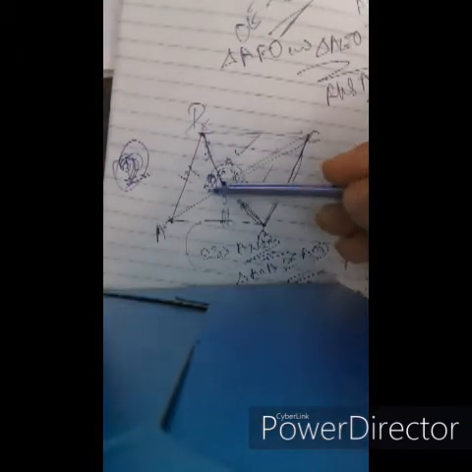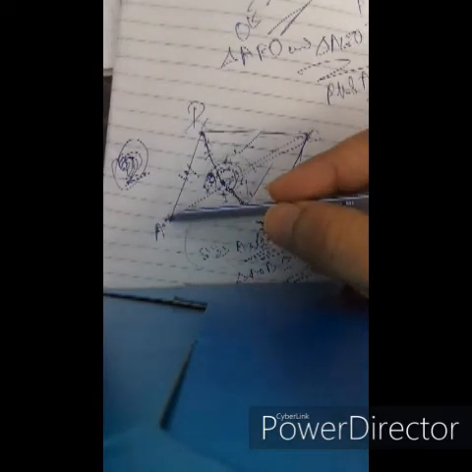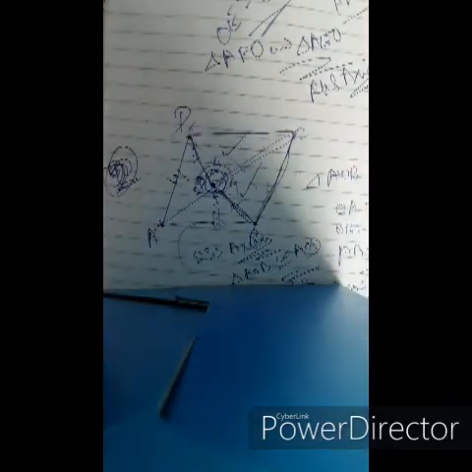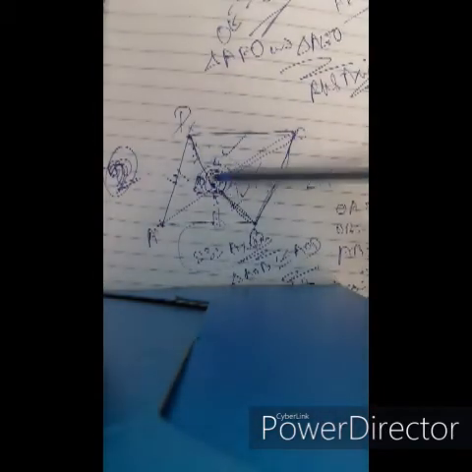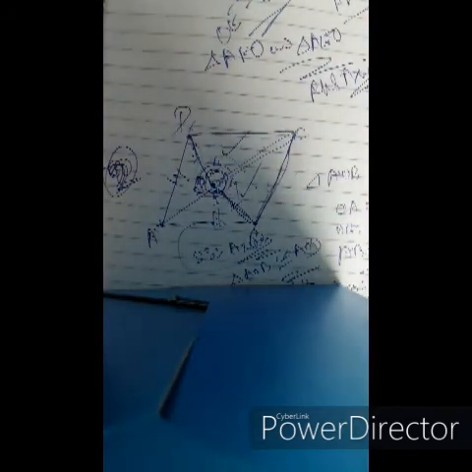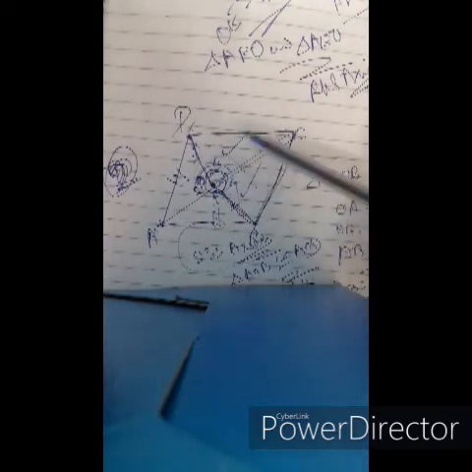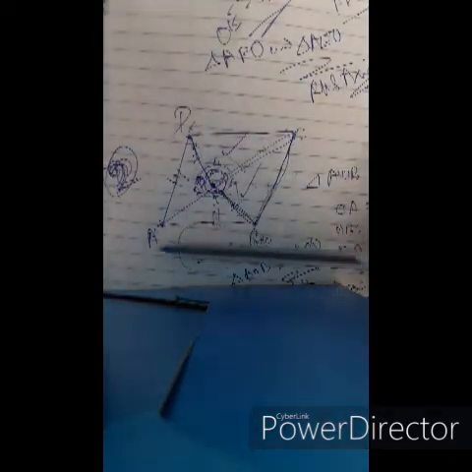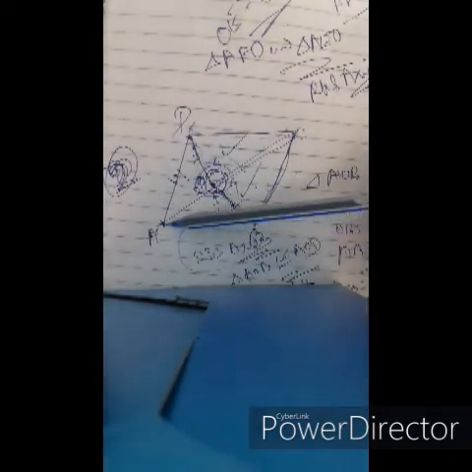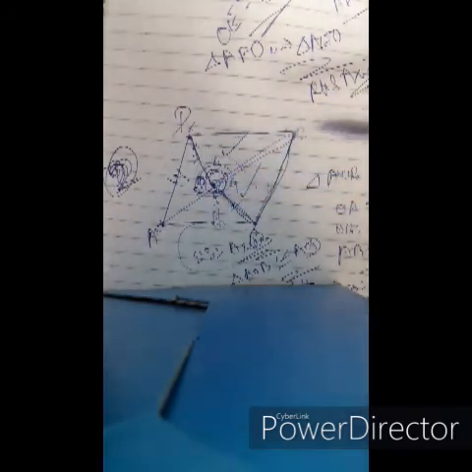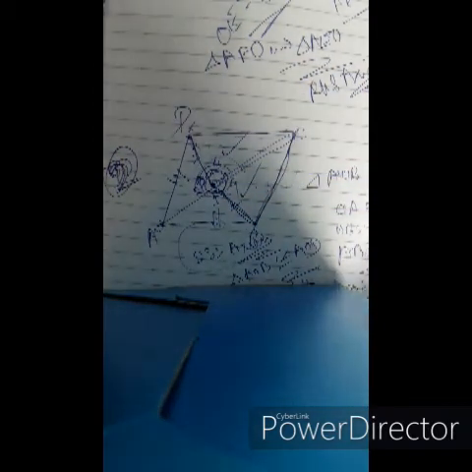Now since angle 2 plus angle 3 equals 180 degrees, we have seen in an earlier theorem that when two angles on the same side of a point add up to 180 degrees, their non-common arms lie on the same straight line.